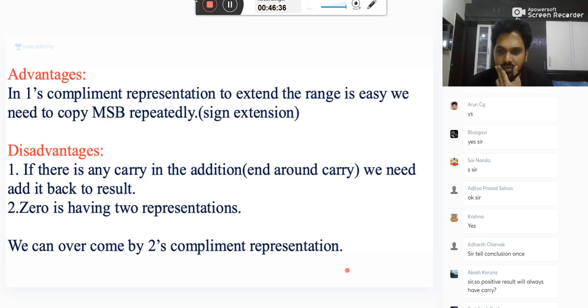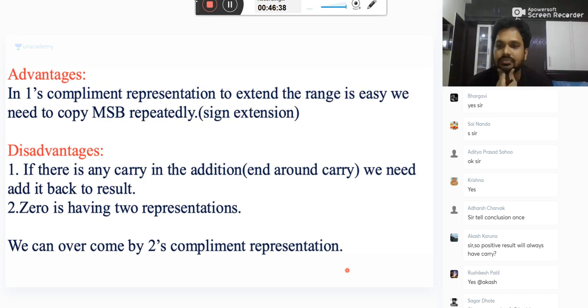Yes, Akash. Very good. Right. Definitely. Yes, you can do it manually. You can implement a subtractor circuit also, but there are two different processes for addition and subtraction there. But here only one process.